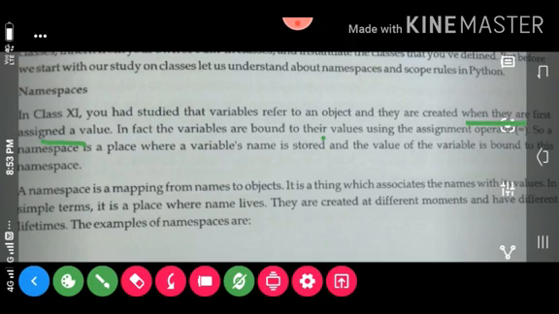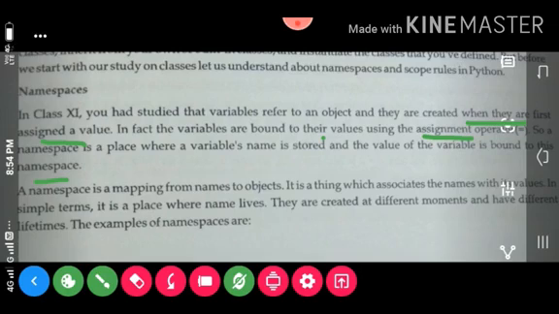In fact, the variables are bound to their values using the assignment operator. So a namespace is a place where a variable name is stored and the value of the variable is bound to this namespace. The namespace is a mapping from names to objects. It is a thing which associates the name with the value. In simple terms, it is a place where a name lives.